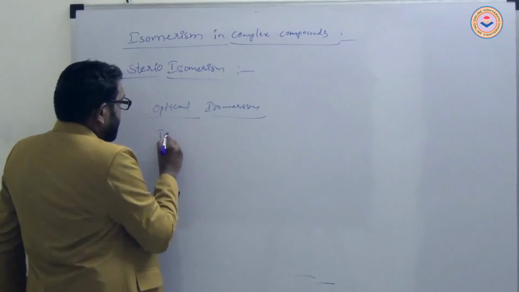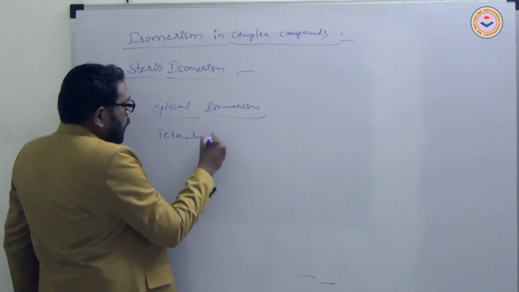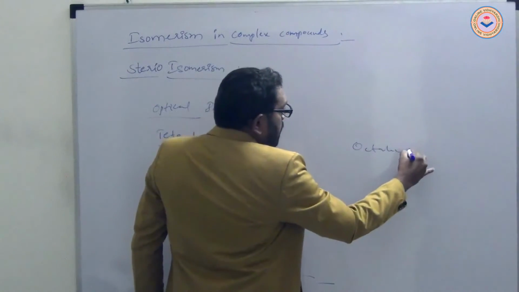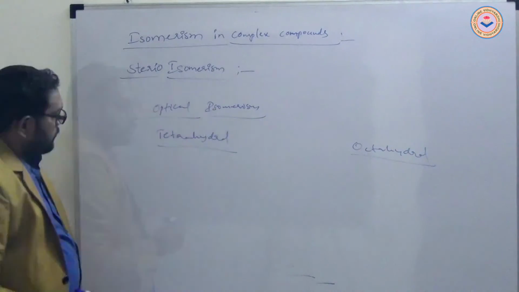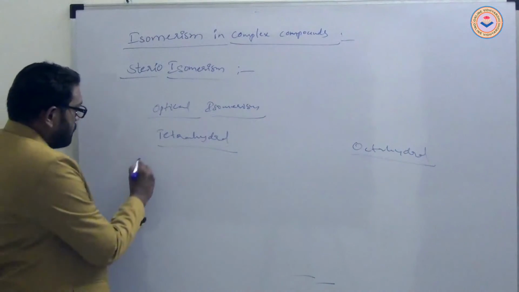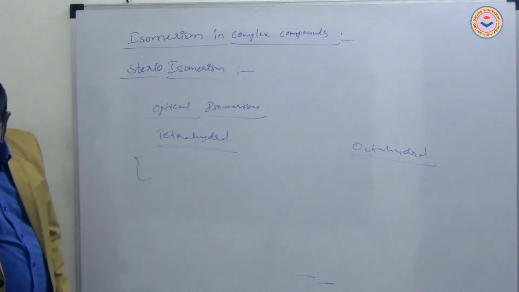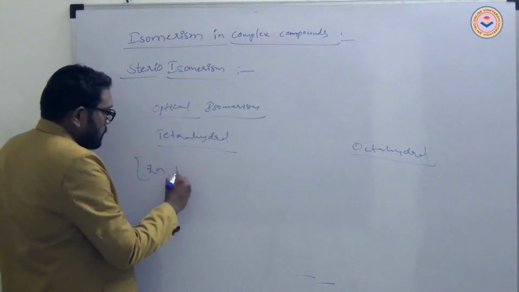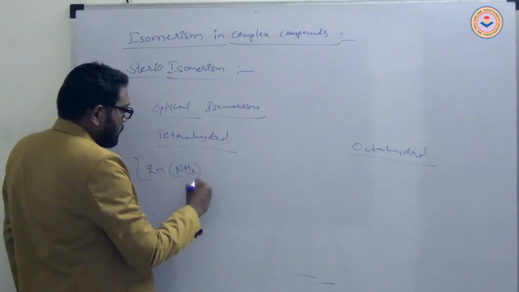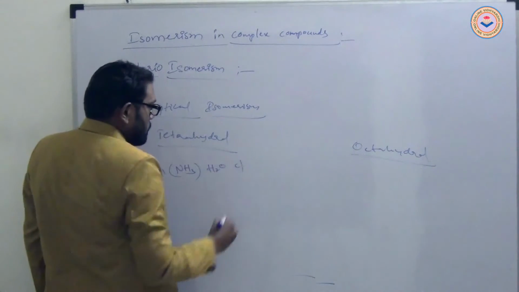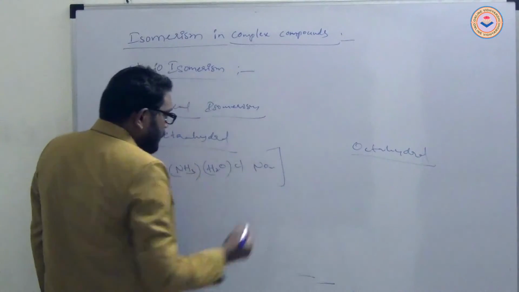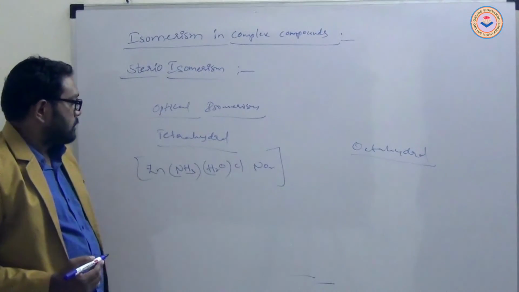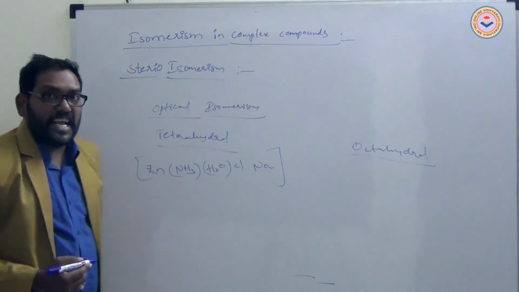First, in tetrahedral complex compounds, like the given complex compound, it shows D and L forms.